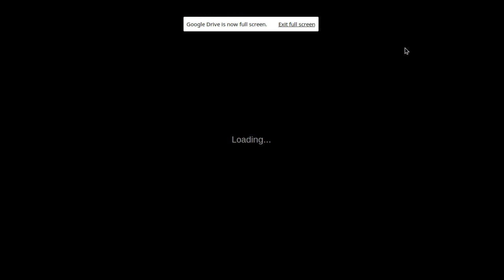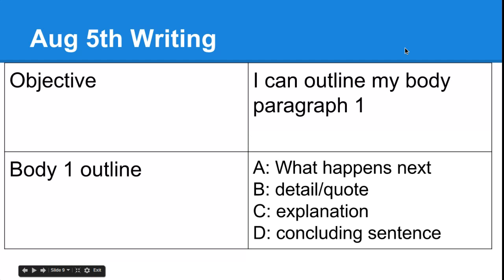Today is August 5th. As soon as this pops up, make sure you make your paper look like mine. We're going to copy the objective and define a key detail. Here we go. I can outline my body paragraph 1. We did our introduction yesterday. Now we're going to do body 1 today.